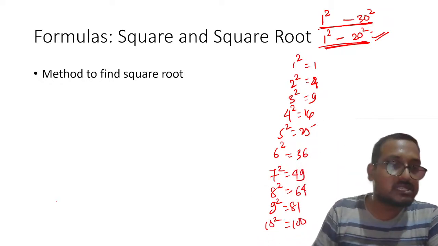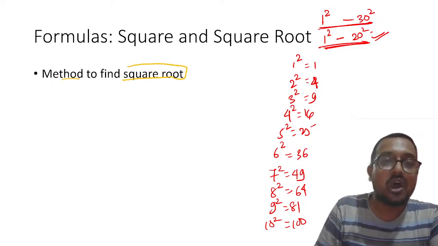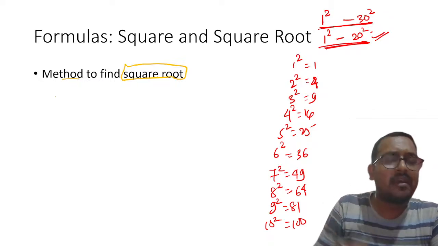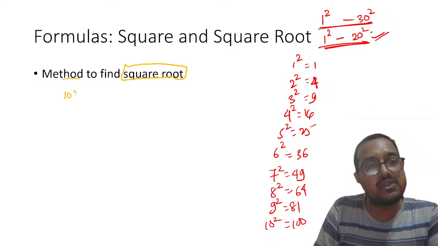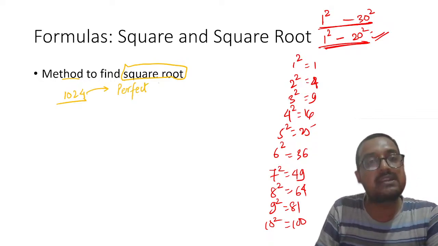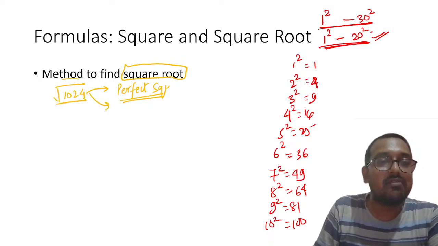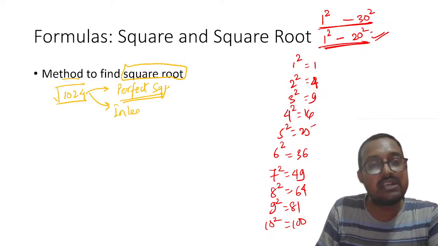Now my dear students, please remember, yes, method to find square root. So how to find square root? Let us say that I am given a number 1024. I know that this is a perfect square. What is the meaning of perfect square? It means if I will find the square root of this number, it will be an integer. What it will be? It will be an integer.